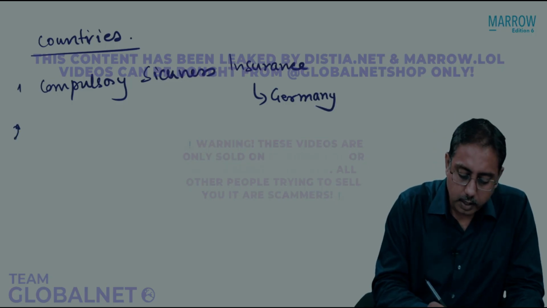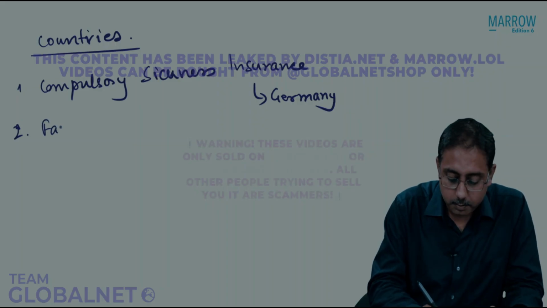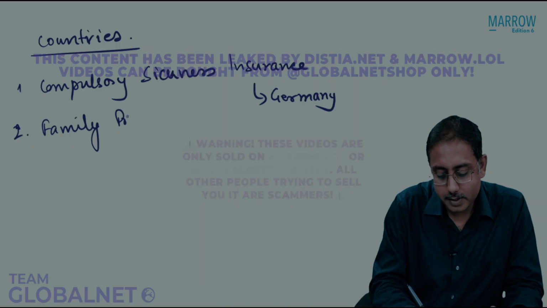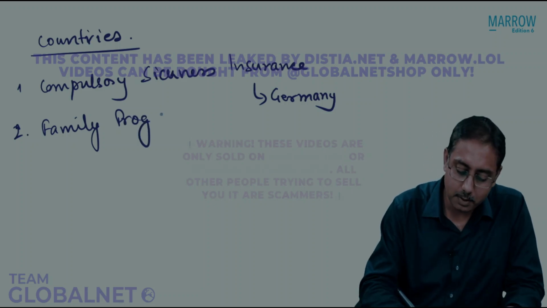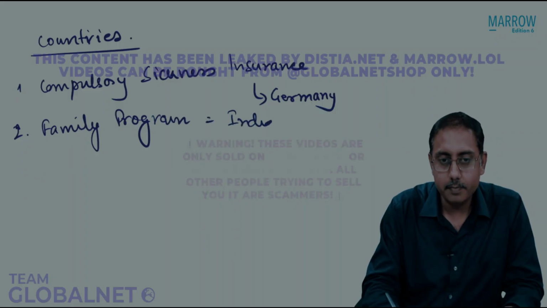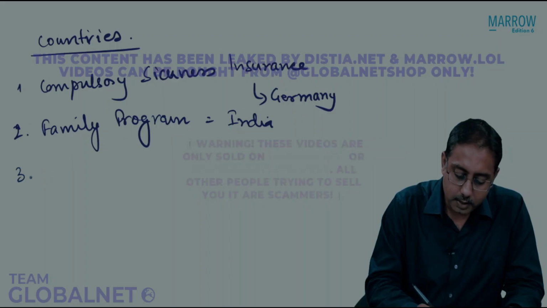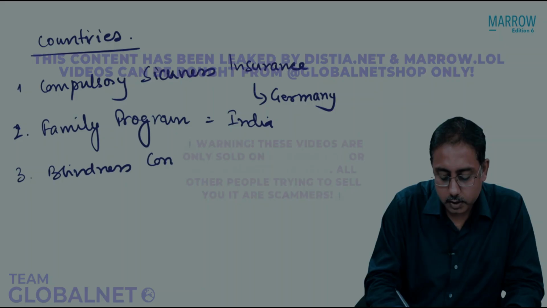India is known to have the largest national family planning program to date, promoted by India because of the population. India is also known for the first national blindness control program.